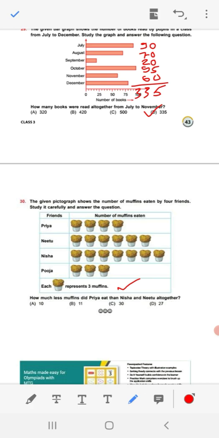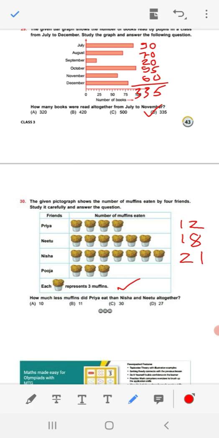Priya 1, 2, 3, 4. So 4 multiply 3, 12. Nisa 1, 2, 3, 4, 5, 6, 7 figures. So 7 multiply 3, 21. And Nitu here 1, 2, 3, 4, 5, 6. 6 multiply 3, 18.